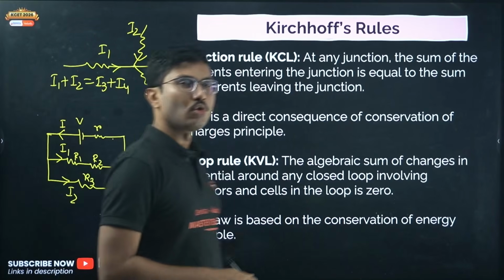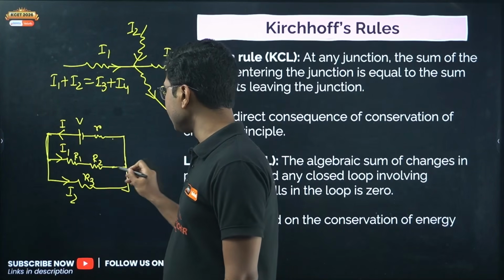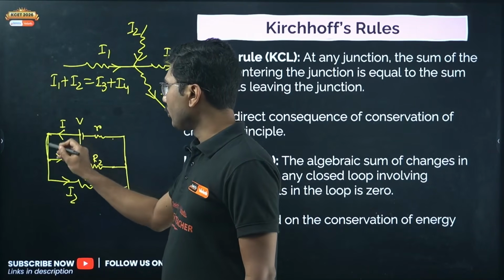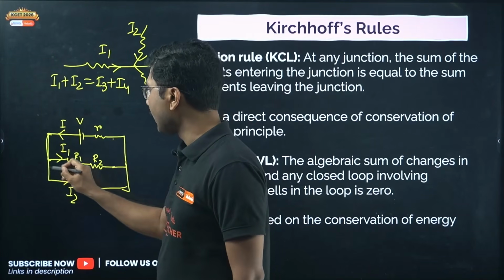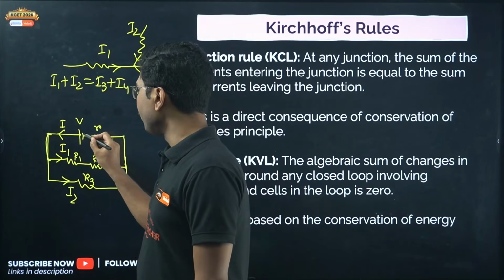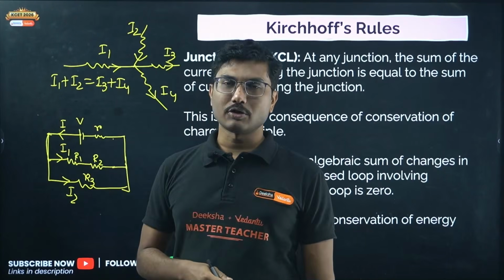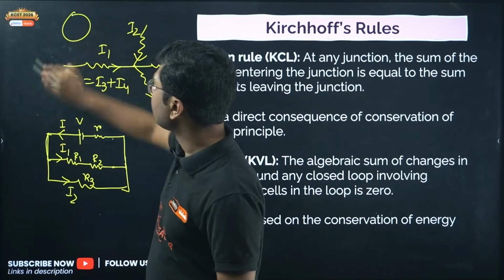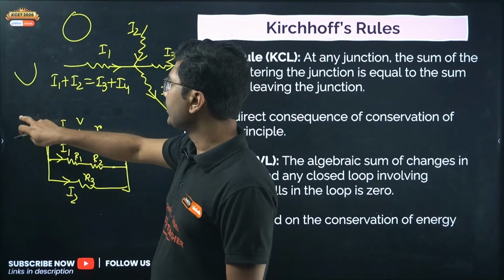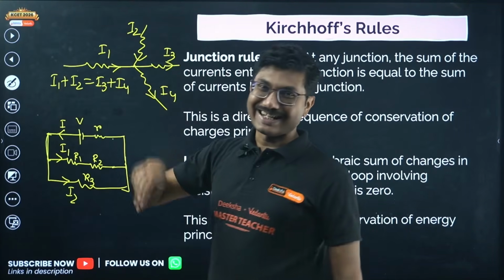Okay, if you take any closed loop, what does it mean? Suppose you are starting from here, you have to follow one single path and come back to the same point. This is called a closed loop. You cannot come over here and then go from this side and not come back to the same point. That is not the way to have a closed loop. A closed loop is only when you are traversing the entire path and coming back from the opposite side. Okay, open loop is this one. Closed loop is when the starting point and ending point are the same and the sense is also opposite.